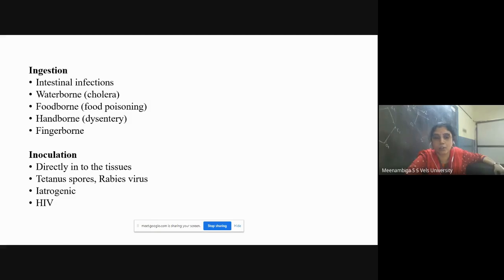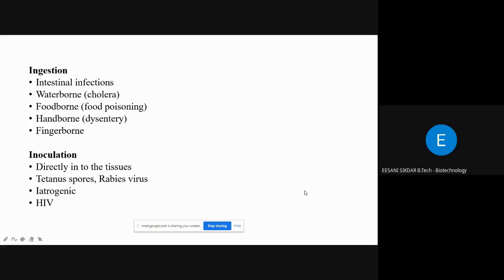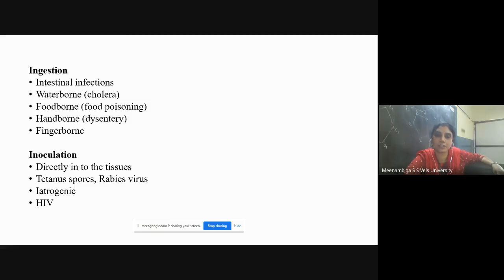And there are also iatrogenic infections. What are iatrogenic infections? நேத்து தான் சொன்னேன். Iatrogenic infectionsனா என்ன? Infections that are acquired from the physicians. Yes, from the physicians. So from the physicians in the sense, how they are transferring us through infected syringes, surgical equipments. If they are all infected, you will get the infection. That is, the physicians are inoculating the microorganism, inoculating the pathogen through these infected hospital equipments. So that is an iatrogenic infection.